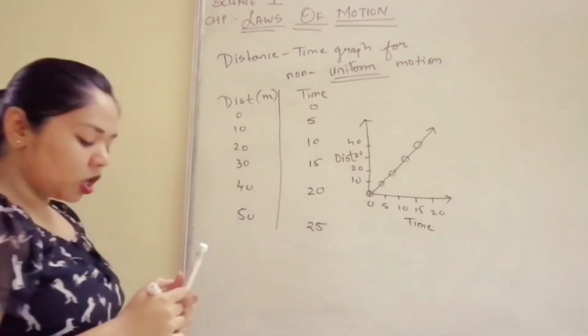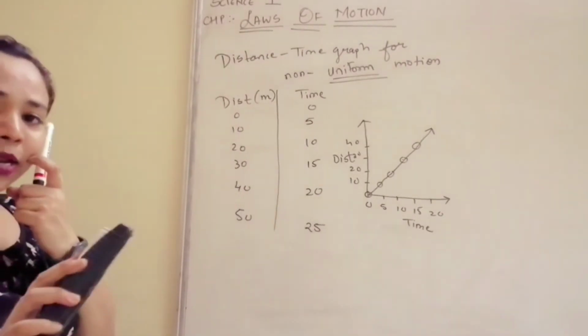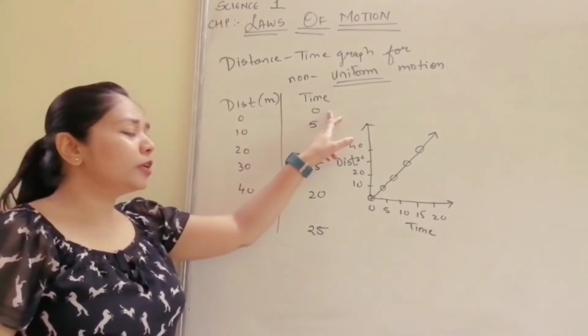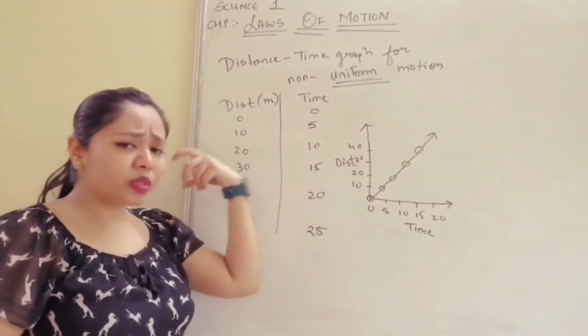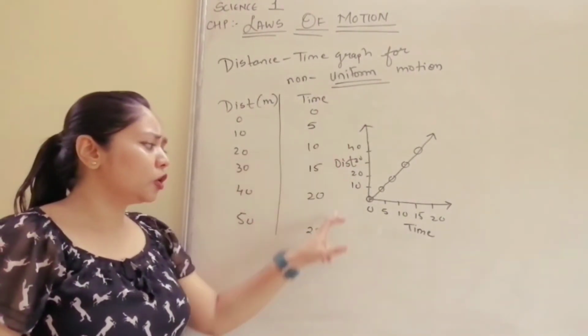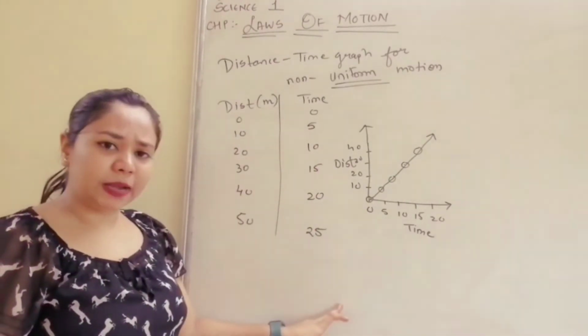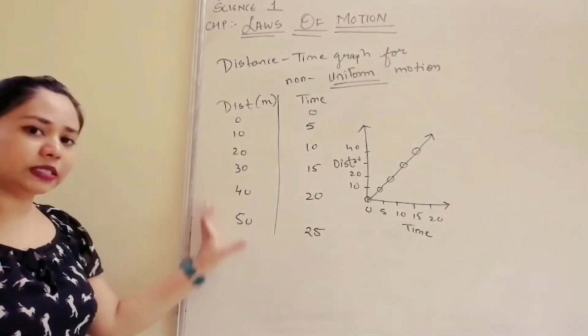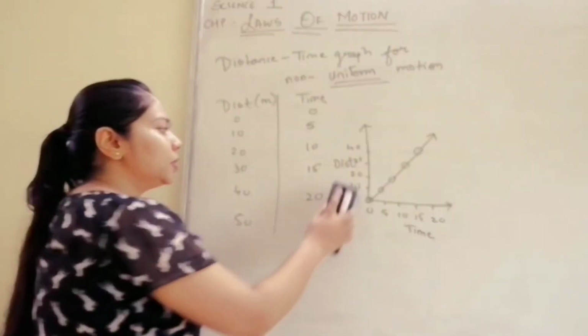Okay. So in non-uniform motion the time remains same. See, time we can always keep the same, because if I want I can always calculate the distance after some particular interval of time, like 5 seconds I am taking, but there is no necessity that the distance traveled should be same. Okay, so let us see what happens here.